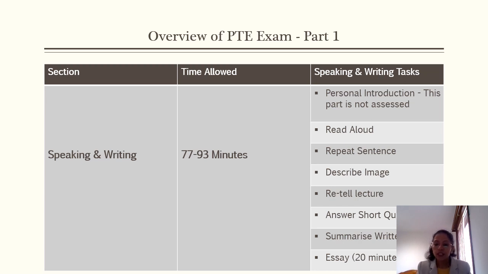After that, you will get the read aloud. In read aloud, you will get a little text of 2 to 3 sentences generally. You will get 35 to 40 seconds to get ready for that task. When the text appears, you just need to calm down and read that text twice.